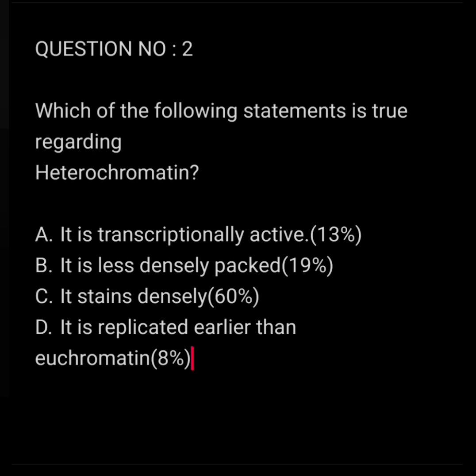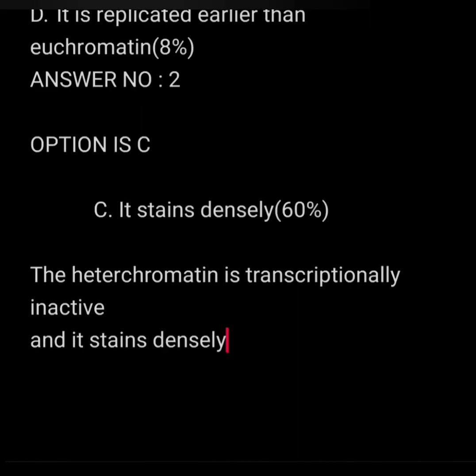Question number 2. Which of the following statements is true regarding heterochromatin? A. It is transcriptionally active. B. It is densely packed. C. It stains densely. D. It is replicated earlier than euchromatin. Answer to the second question is option C. It stains densely. As we know, it is transcriptionally inactive and it stains densely.